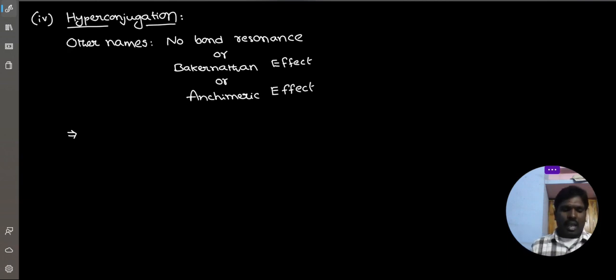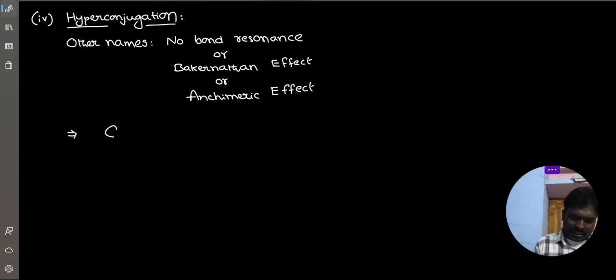Now, in hyperconjugation, which group is involved in this effect? For exhibiting hyperconjugation, an sp3 hybridized carbon containing hydrogen is involved. The CH sigma bonded electrons are donated to an adjacent vacant or deficient sp2 hybridized carbon.